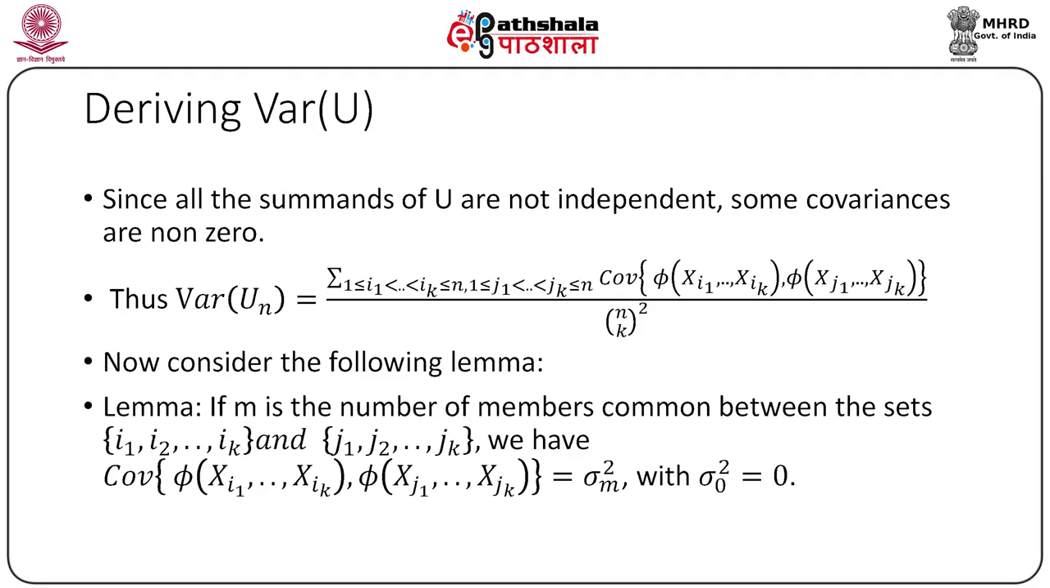Then we need to choose the remaining k minus m elements from the remaining n minus k elements. The number of such choices is clearly n minus k choose k minus m. Thus, we get a total of n choose k into k choose m into n minus k choose k minus m choices to have m elements common. Thus, we get n choose k into k choose m into n minus k choose k minus m terms with